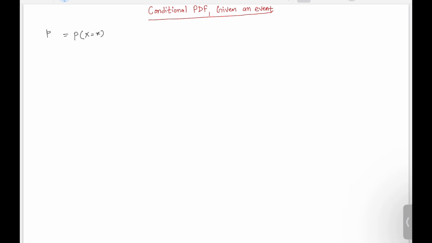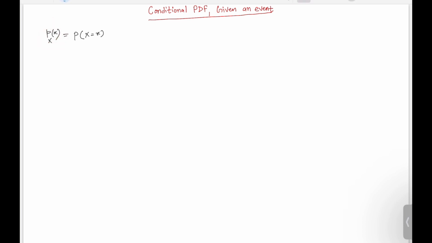So small p, we have made the convention that it will denote the PMF, right? And the subscript would be whatever random variable we are working with, and this PMF will be a function of this little x. So what we have done, we have done nothing. We have this probability, and we want to find this probability. We have made another notation, and that notation we are going to call the PMF notation, right?